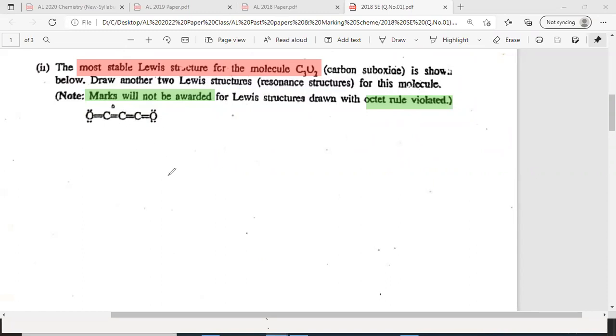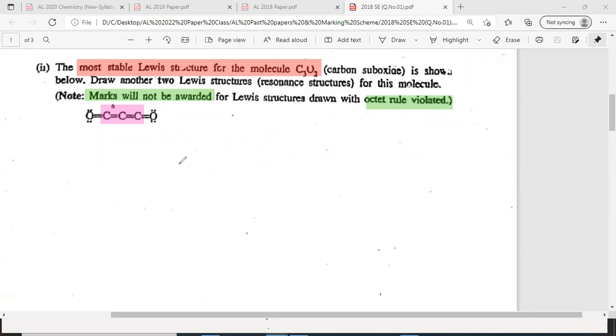So I'll draw it. Now one is given, so you can draw the same one again. One more thing: can we change the skeleton? Can we change the position of the carbon atom when we are drawing the resonance structures? Can or can't? We can't. Remember that we should not change the skeleton. Very important. Therefore, we don't change the position of the carbon and oxygen atoms. We can change only the arrangement of bonds. Okay, good.